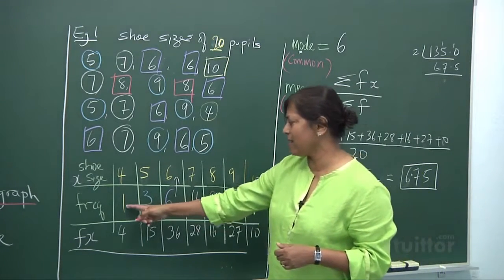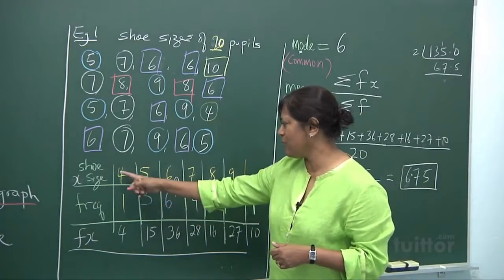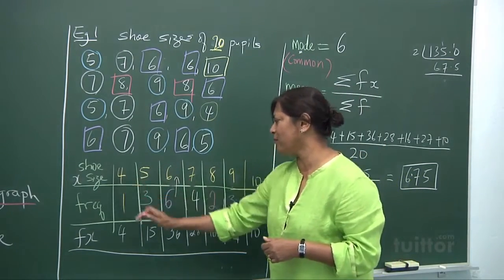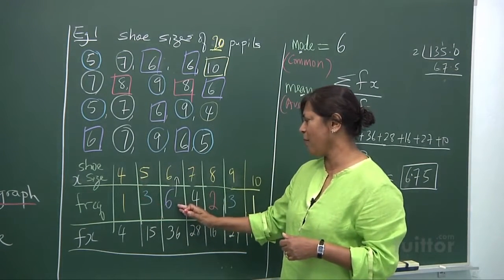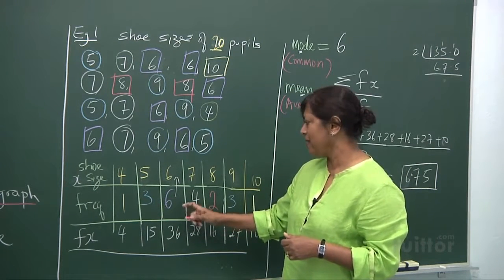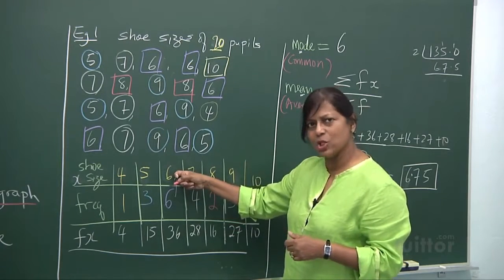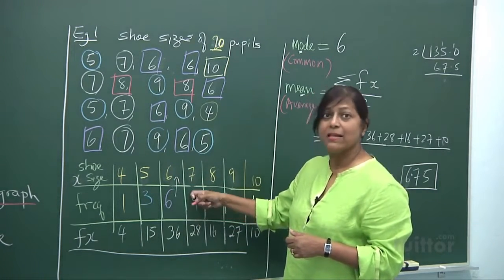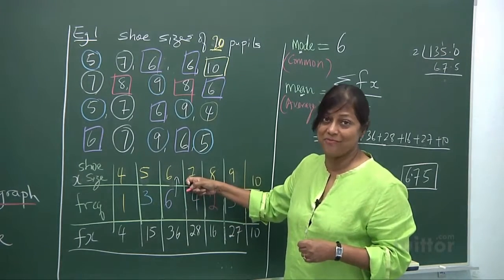Where's the 10th and 11th person? Arranging from small to big, here it's already 4 people under size 5, and 4 plus 6 is 10. The 10th person has a shoe size of 6. The 11th person has a shoe size of 7.